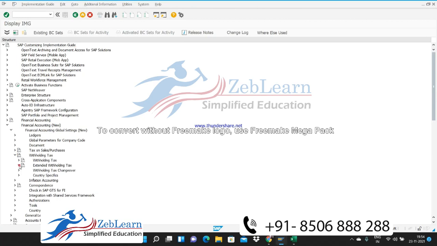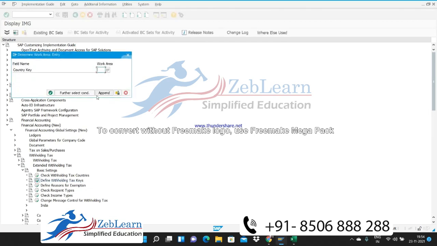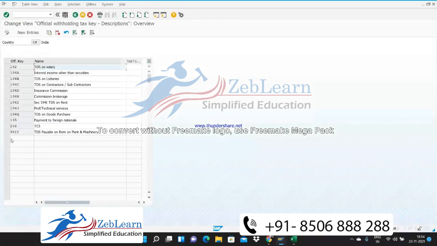You just have to create one condition type for the same, just like we have created some withholding tax keys. So just create a withholding tax key in the same way as you created it for the normal TDS deduction. For a higher rate of deduction, we just create one condition, one tax key, and then we do the same configuration with this tax key. And when we are charging this TDS at 20%, at that time we just have to select that withholding tax code, the one applicable at the rate of 20%, and then the system will deduct based on the 20% slab rate.